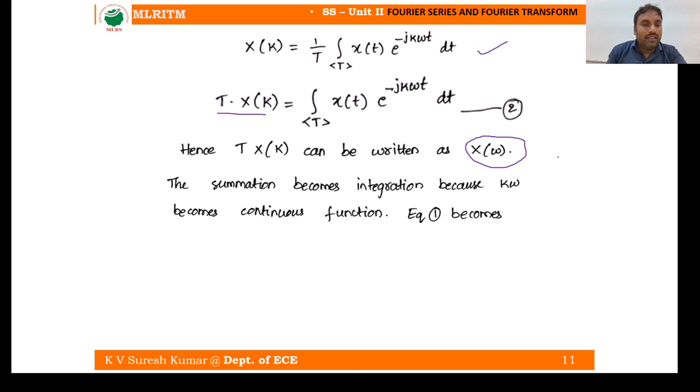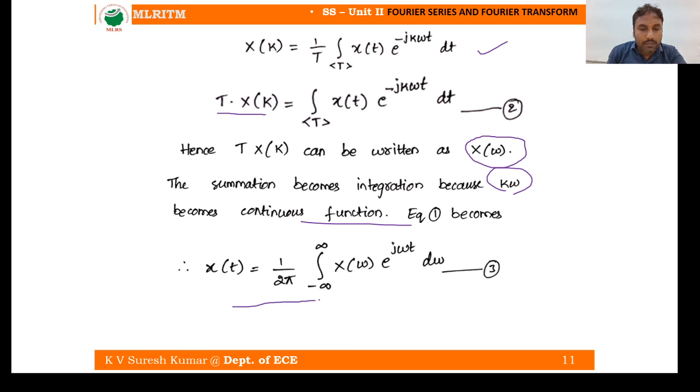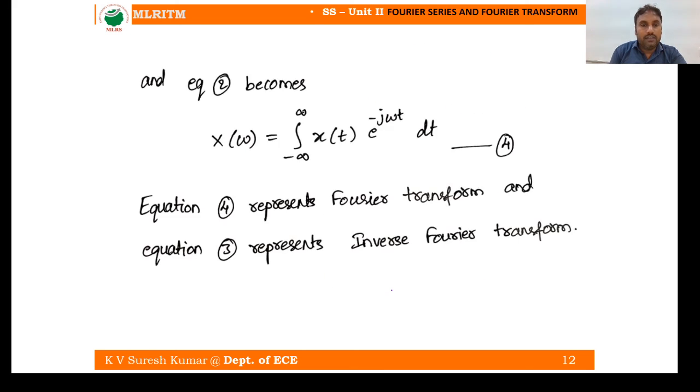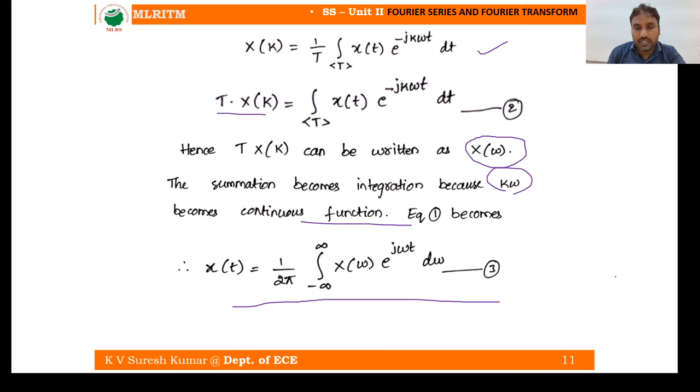And the summation becomes integration because k omega naught becomes a continuous variable, and equation 1 becomes x of t is equal to 1 by 2 pi integral minus infinity to infinity X of omega e power j omega t d omega. And equation 2 becomes like this. This is the formula. Equation 4 represents the Fourier transform. Equation 3 represents the inverse Fourier transform. This is the inverse Fourier transform.